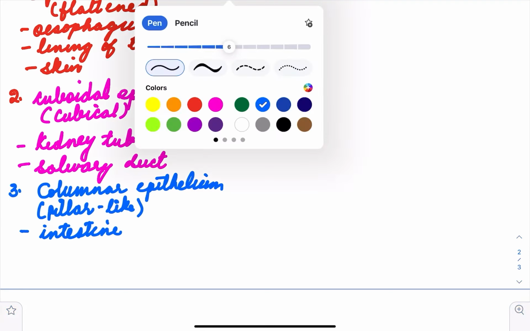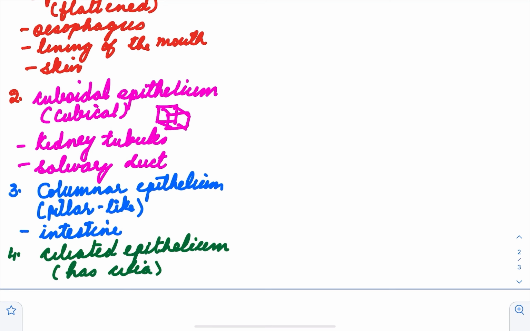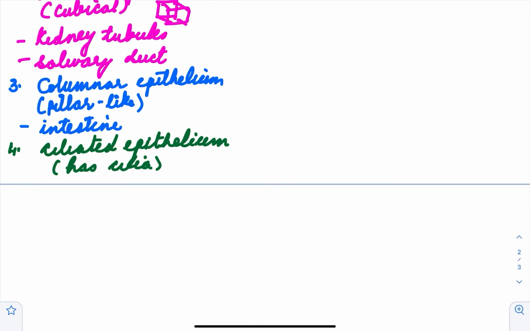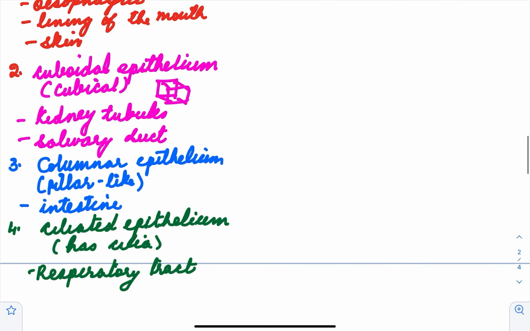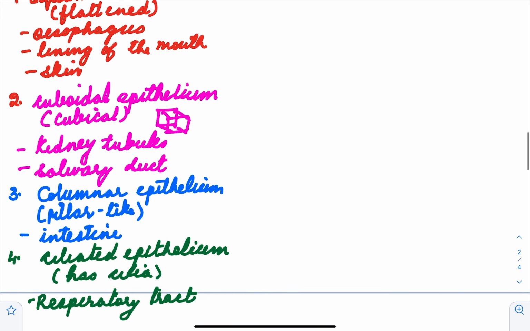Then we have the fourth category, that is the ciliated epithelium. Ciliated epithelium means it has tiny or hair-like projections on it called cilia. So it has cilia on it. And such an epithelium is present in your respiratory tract. Right? So these are all examples of the first category, that is, the epithelial tissue.